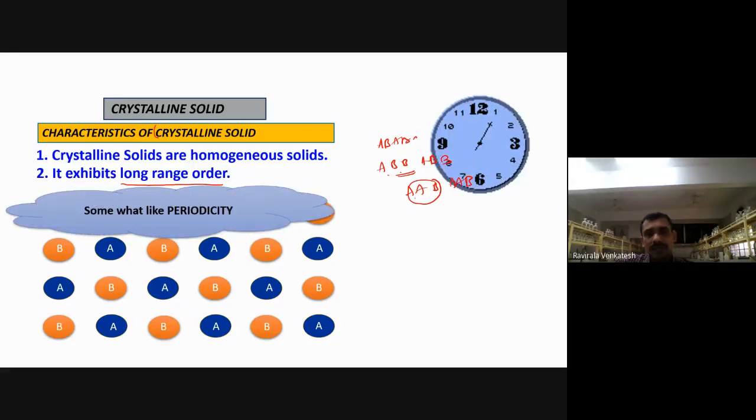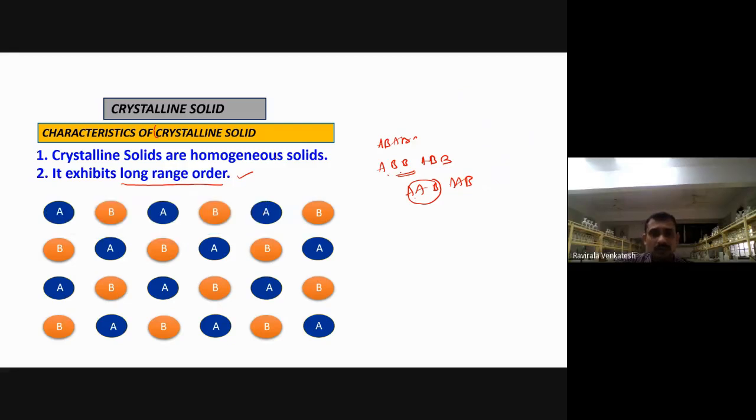You can also call it periodicity. Repetition is like this wall clock. See, after 12 o'clock, again you get 12. It is repeating: 12, 3, 6, 9. You don't get 15 or 16. You are getting repetition: 1, 2, 3, 4, 5, 6, 9, 10, 12, then again 1, 2, 3, 4, 5. That repetition pattern is called order. So this repetition pattern is long range, not short range order, for crystalline solids. That is what they want to say.